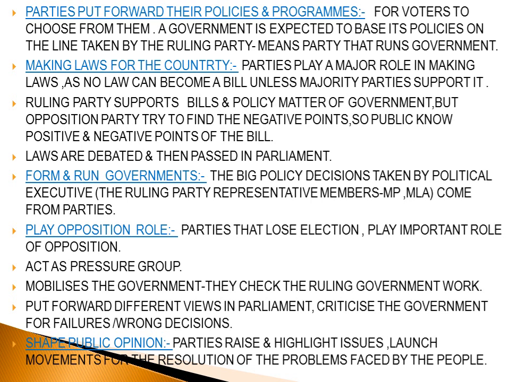The opposition party tries to find the negative points, the drawbacks of the ruling government, and in this way we as the public know about the negative as well as the positive aspects of the bill being presented in the parliament. So the citizens come to know about the bills being passed and the policies being presented, and this is the way the parties work. The laws are first debated.